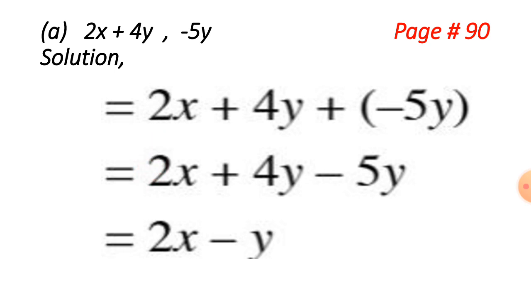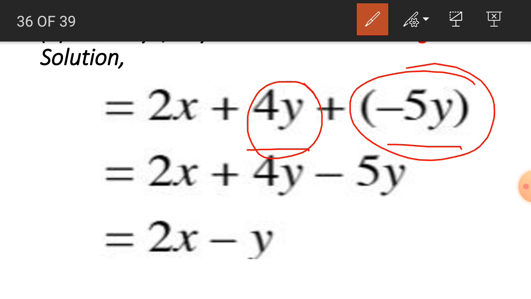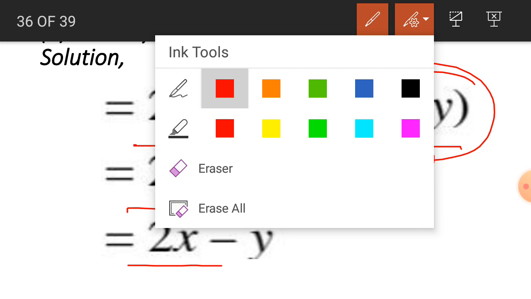You can see that 4y and 5y have the same variables, so these two are like terms, and we can add or subtract these two numbers. 2x will remain the same because it does not have any like terms like 3x or 4x, so we will put in the answer 2x the same. No changes.